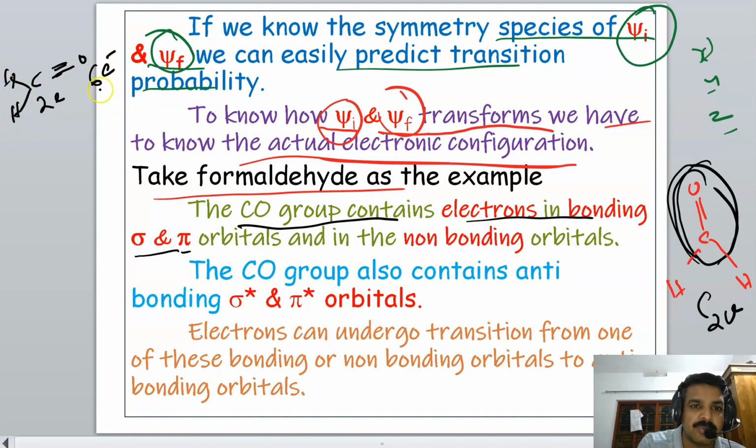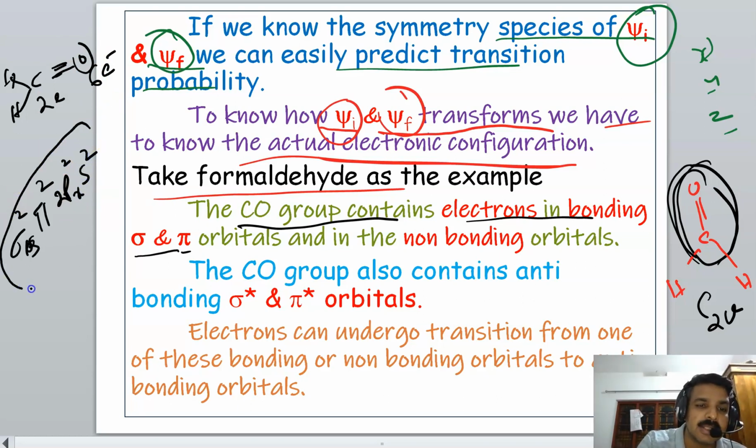So a total of 6 plus 2, 8 electrons. The actual configuration will be sigma 2, pi 2, and 4 electrons, and the other 4 electrons are present in the non-bonding orbitals of oxygen, that is 2px2 and s2.